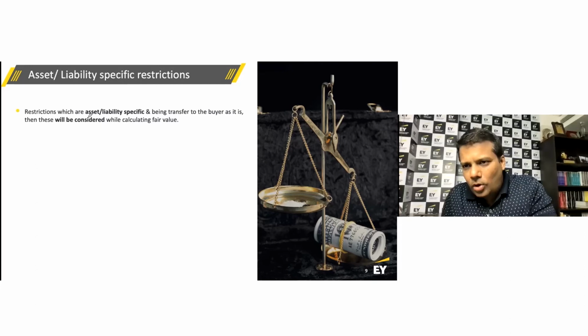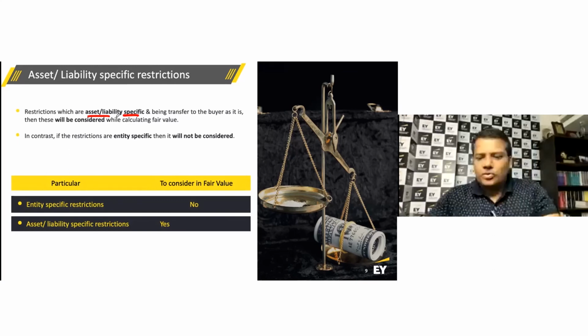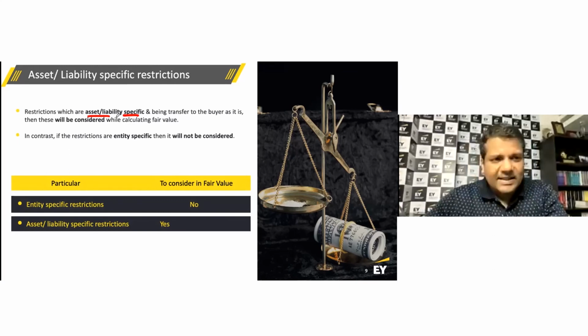So restrictions which are asset or liability specific, being transferred to the buyer as is, need to be considered. If the restrictions are entity specific, then they are not to be considered while determining the fair value. Entity specific restriction, no. Asset or liability restriction, yes. So what is fair value?